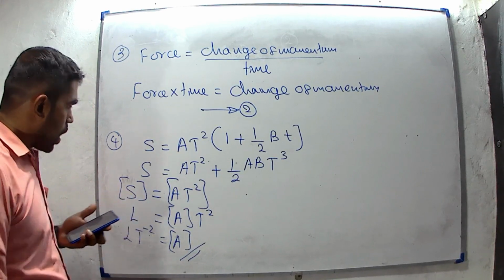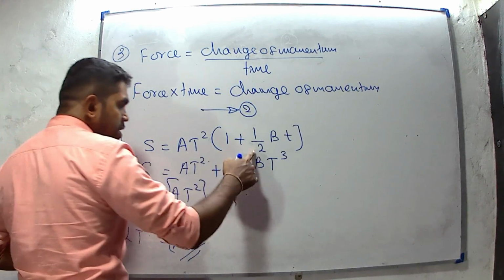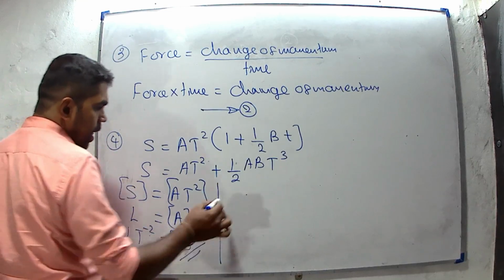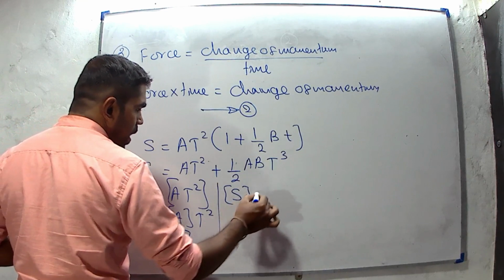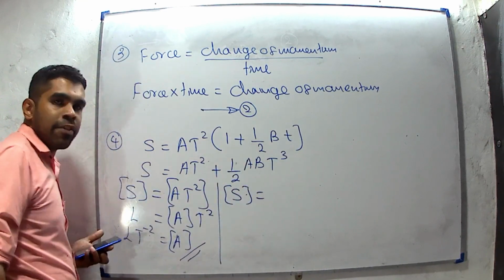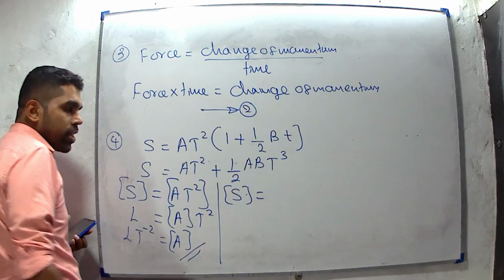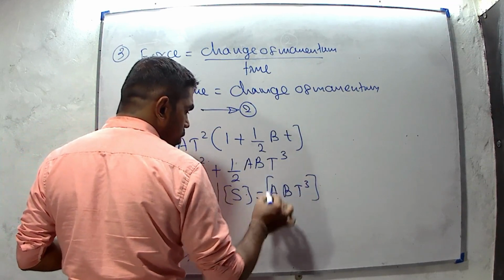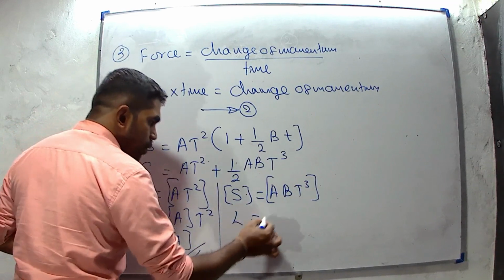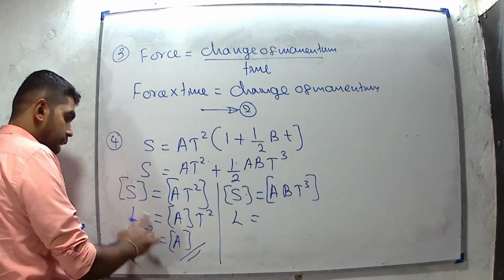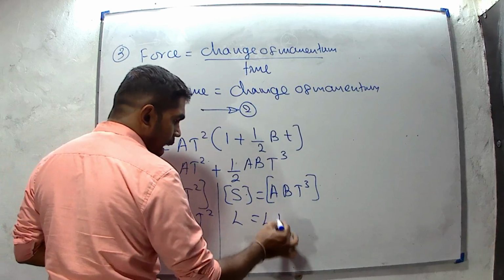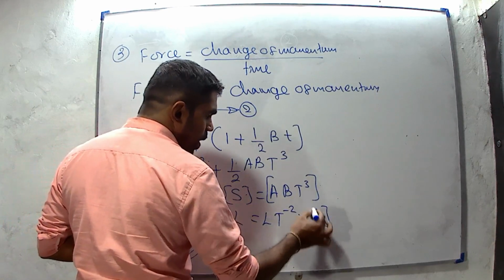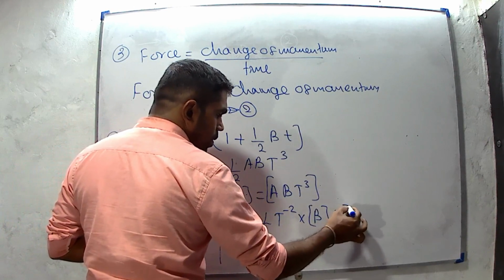Then we can consider this term and this term to find the dimension of B. I will consider the dimension of S should be equal. Half is a constant value, there is no dimension. Therefore, ABT cubed. S is a length. We know that A is LT⁻². We have to find the dimensions of B, T to the power 3.